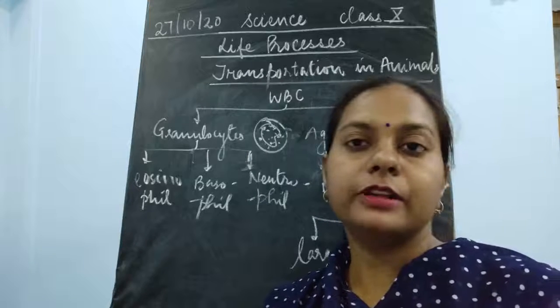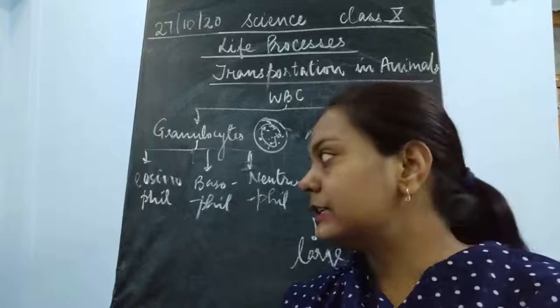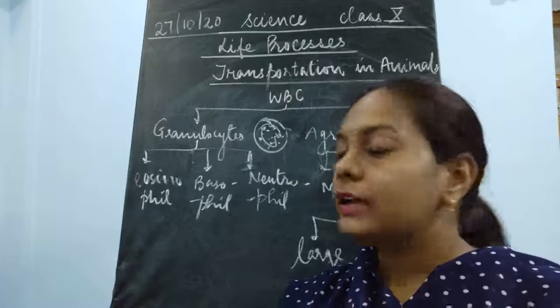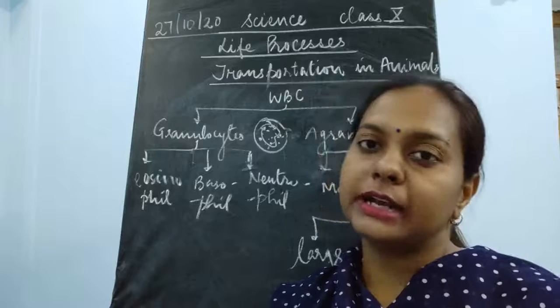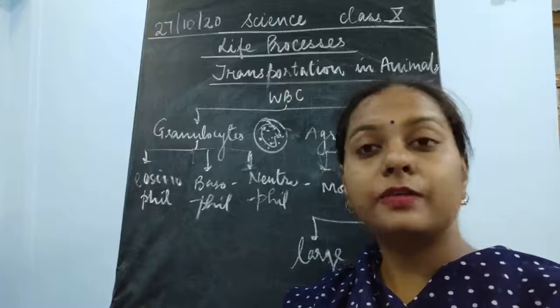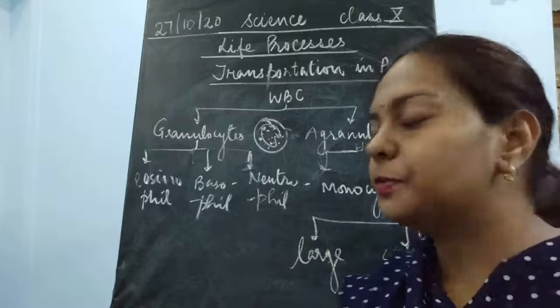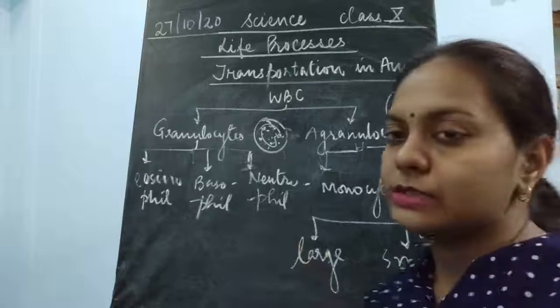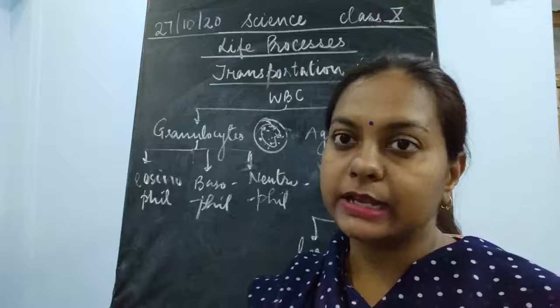If the WBC is colored with acidic dye, it is known as eosinophil. If it reacts with the basic dye, it is known as the basophil. And if it reacts with both, then it is said to be the neutrophil. Okay, so the three types of the granulocytes are there.